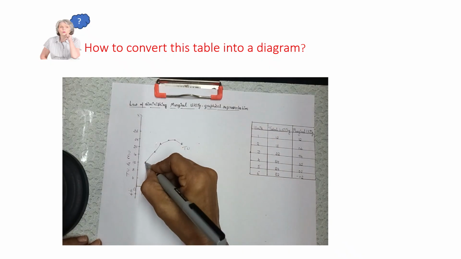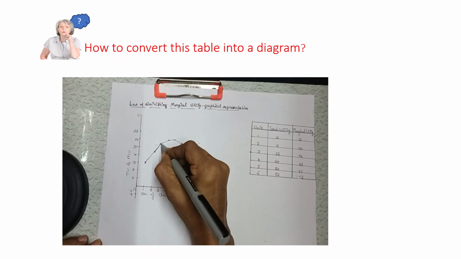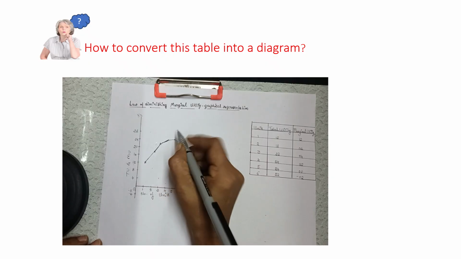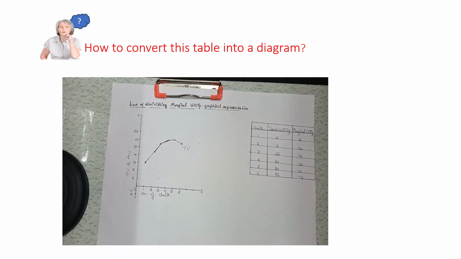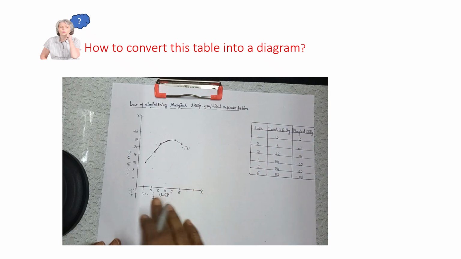When we join all these points in a free hand, we will get a curve, which is the total utility curve. Now let us represent the marginal utility values or curve. In the same way, we can follow that.